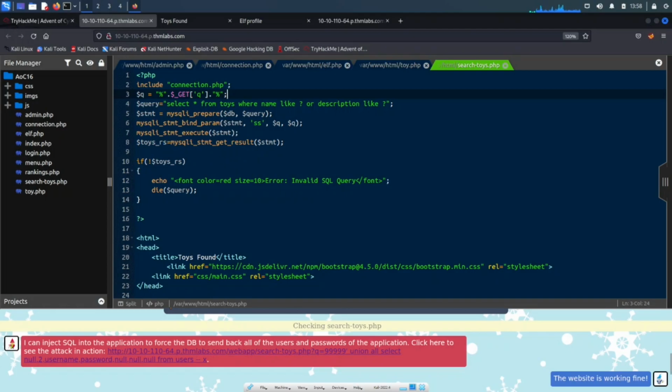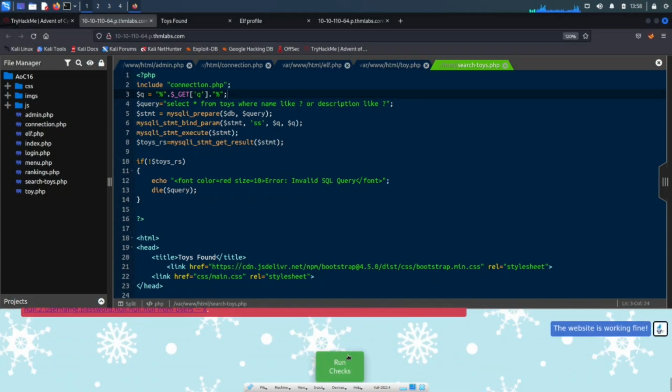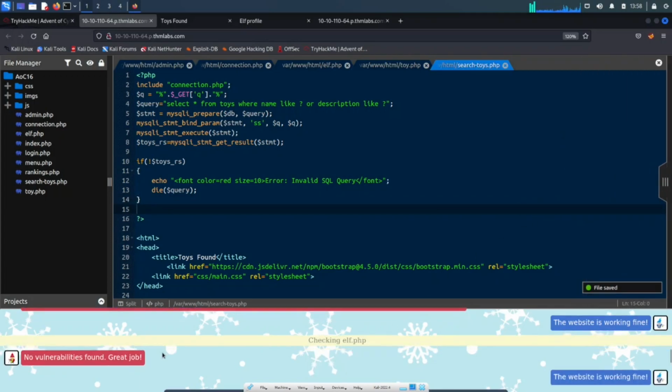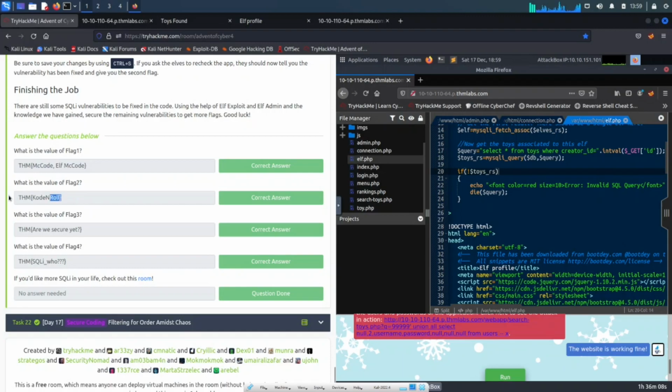All right, so with that being said, let's see if I know what I'm doing, and let's go ahead and run check. Flag 1. All right, let's do control save. Okay, save, run, flag 1, flag 2. Boom, here we go, we got it. So flag 2 is THM rock and roll. So that was flag number 2 right here.